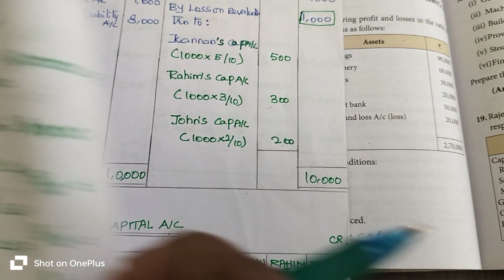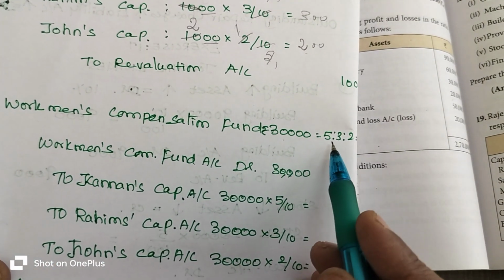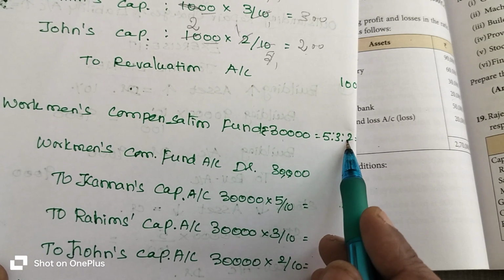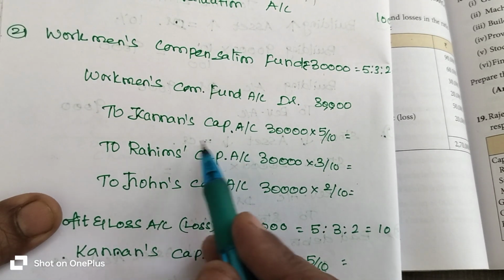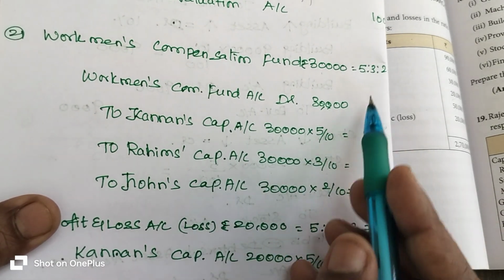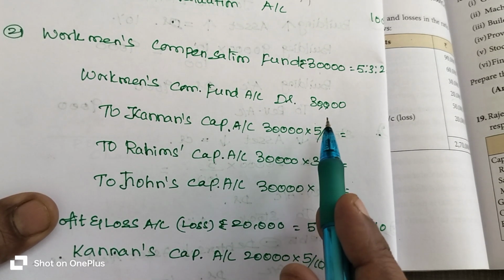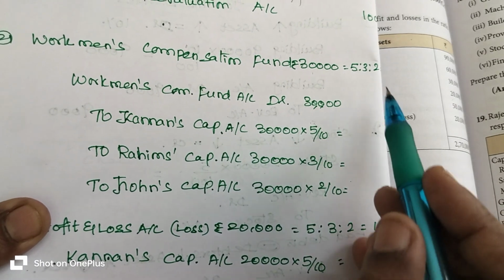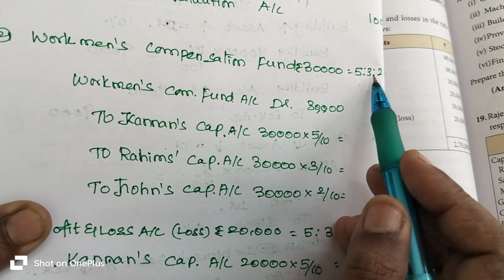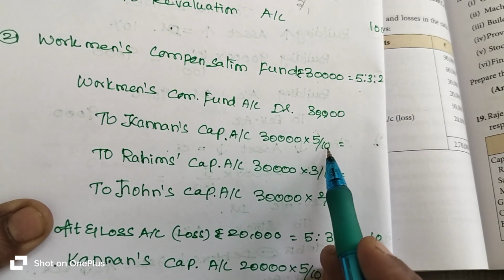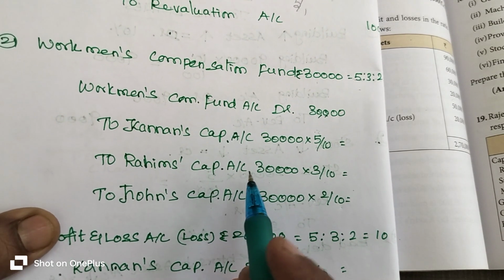Okay, so the workman compensation fund 30,000 rupees. Their respective partners profit sharing ratio is 5:3:2. So it will be transferred to respective partners capital account. 30,000 into 5:3:2 enter on numerator. Then sum up this given ratio. Okay, 5 plus 3 is 8, 8 plus 2 is 10. That is sum of the ratio we have to enter on denominator. Noted?